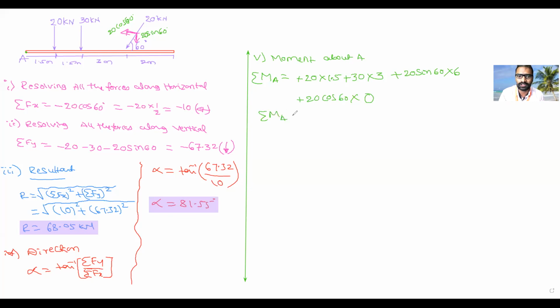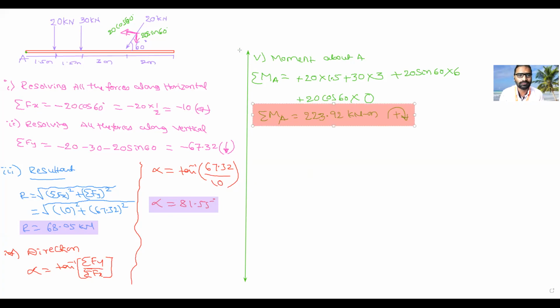Can you tell me total final moment about A? 223.92. What is the unit? Force is in kilonewton and distance is in meter. It is positive, which means it is in clockwise direction. Okay, is it clear, everyone? Yes, sir. Is there any doubt to anybody? No, sir.